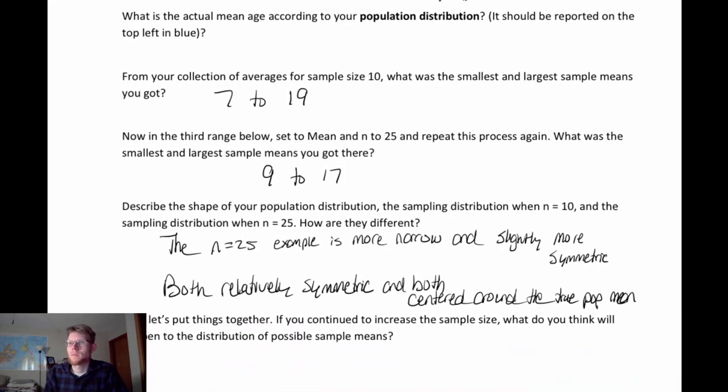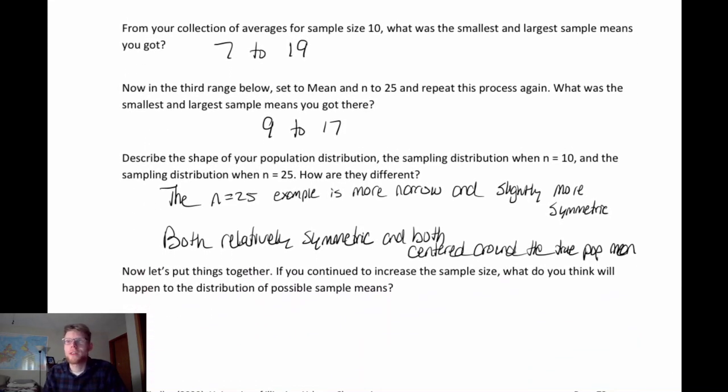Okay? And so now let's pull things together. If you continue to increase the sample size, what do you think will happen to the distribution of possible sample means? This is a good question for you to pause and think about. If we continued increasing the sample size, what do you think would happen to this distribution of possible sample means that I'm creating?